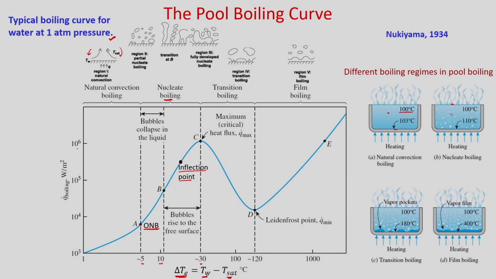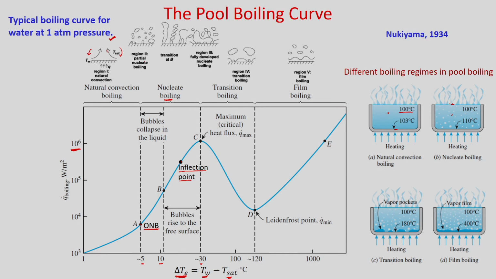It is in the range of 10 to the power 6 watt per meter square. So, researchers are finding how to increase this critical heat flux.